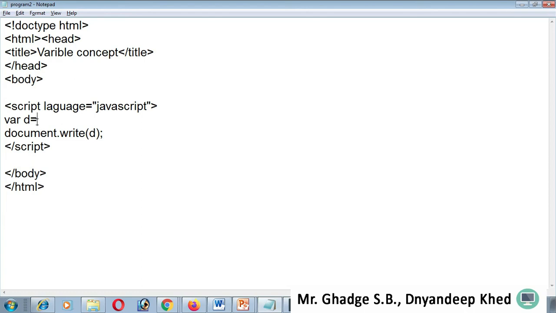Actually, what is the purpose of a variable? It is used to reserve space in memory. Everyone knows a computer system has memory, right? And I'm trying to reserve a value in that. So let me add one variable name, that is myName. This is my name.